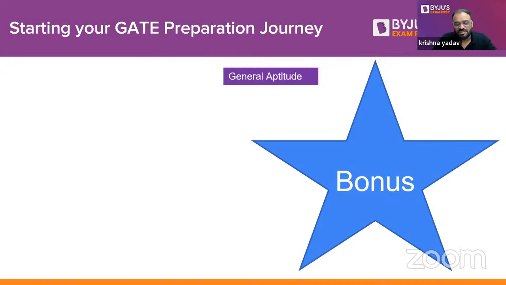This is definitely a bonus for you all, because you are engineers, and the general aptitude asked in the GATE examination is of a very moderate level. If you have a little practice in general aptitude, even with that practice itself, you will be able to easily crack all the questions. So those are definitely bonus marks for each and every one.